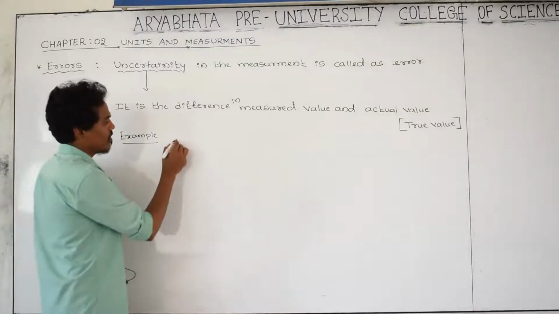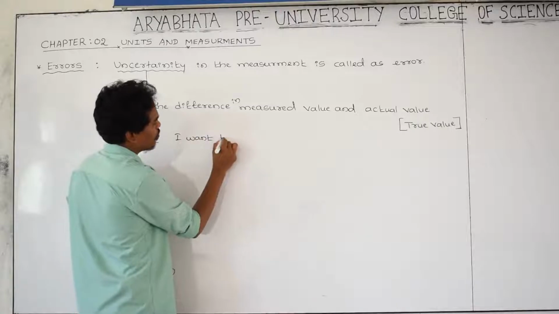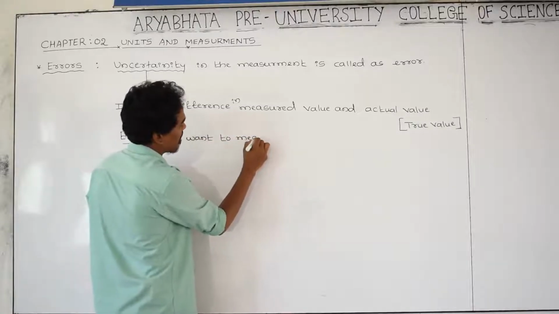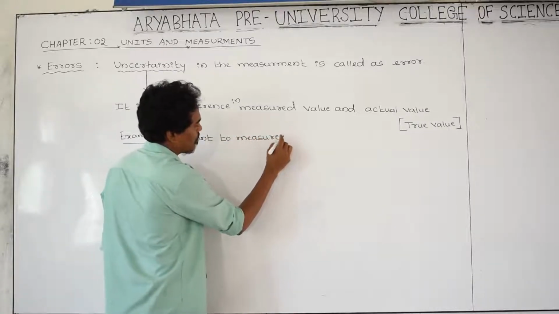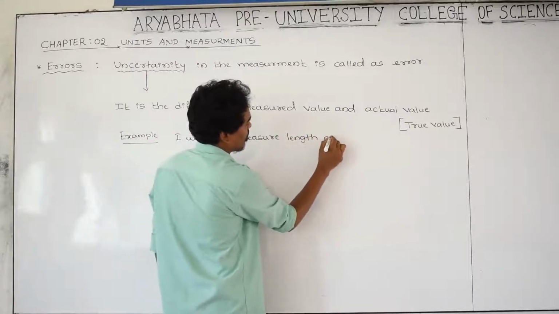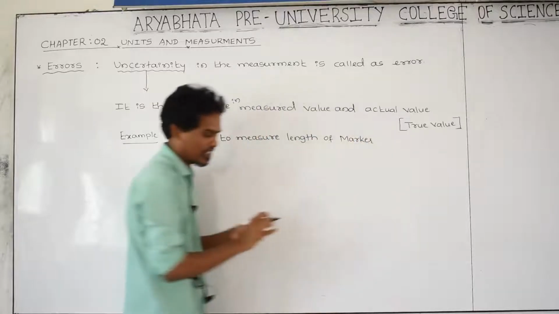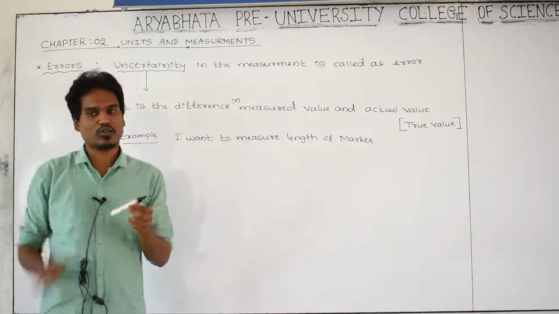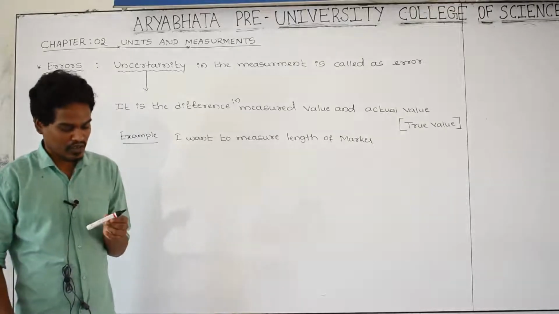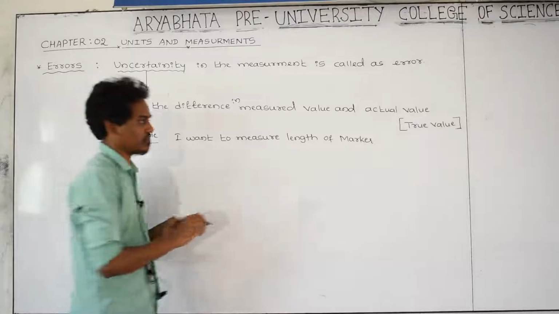Here I want to measure the length of this marker pen. Let us take that its exact length is equal to 10 centimeter.